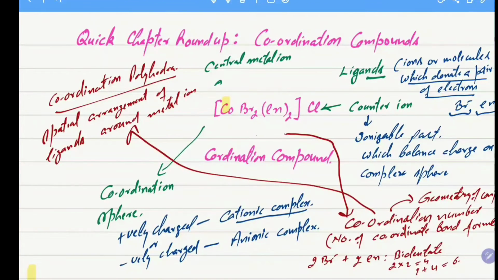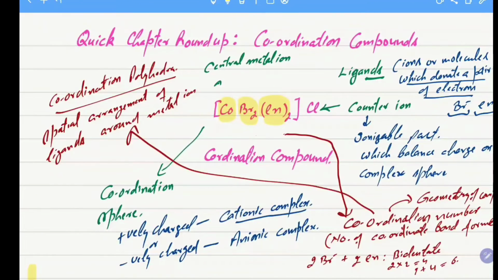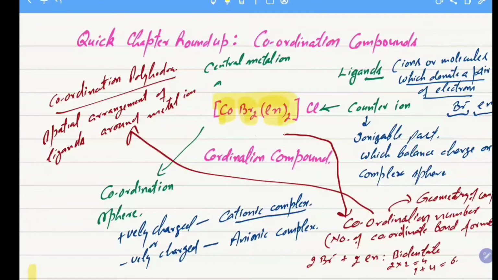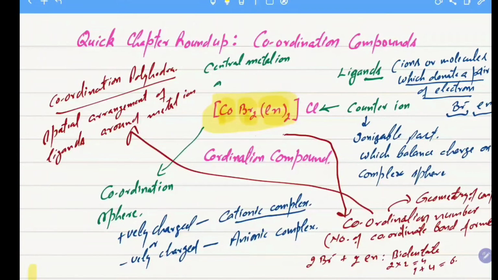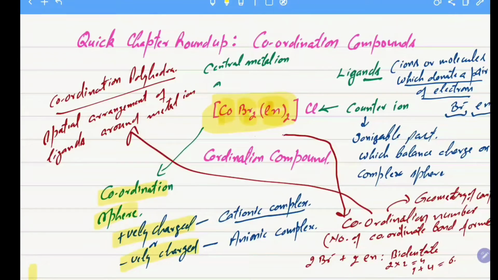Here the cobalt is the central metal ion, and these are the ligands which are coordinating with the central metal ion, and they form the coordination sphere. The coordination sphere consists of the central metal ion and the ligands coordinating with it, and may be positively charged or negatively charged.